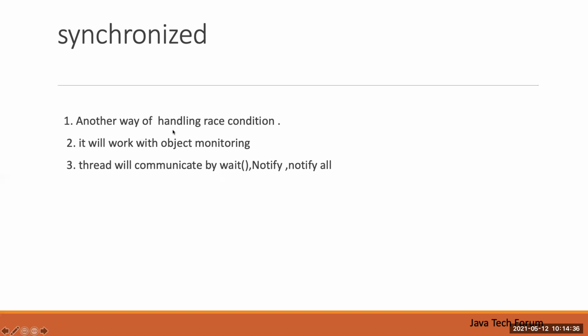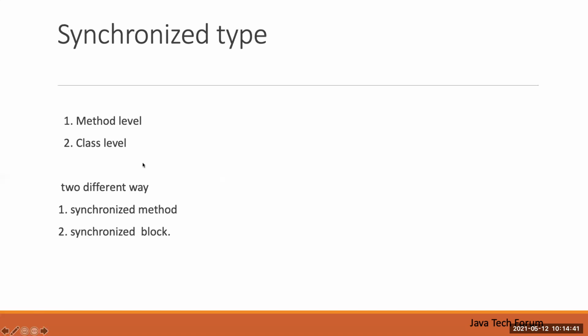Synchronized is another way of handling the race condition. There are two types: class level synchronization and object level synchronization. And there are two ways you can implement it: a synchronized method or a synchronized block. We'll see in detail. What is the difference between synchronized method and synchronized class? Sorry, that's wrong. It's object level and class level, not method level.